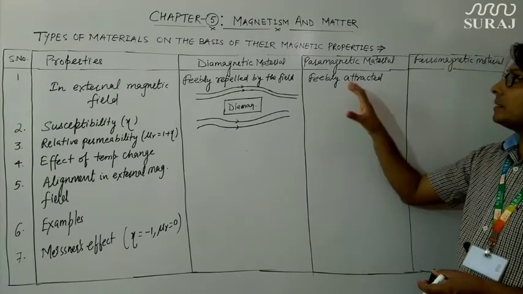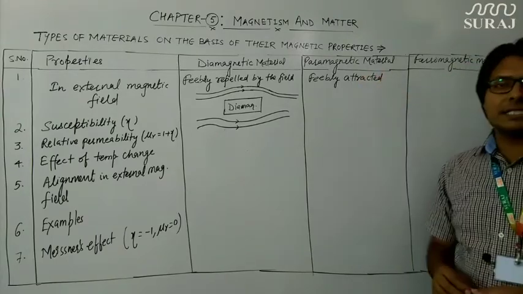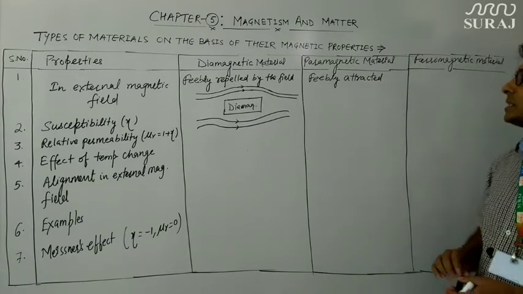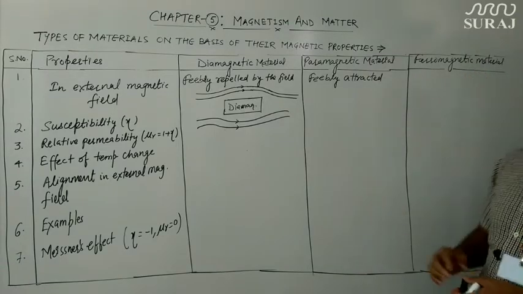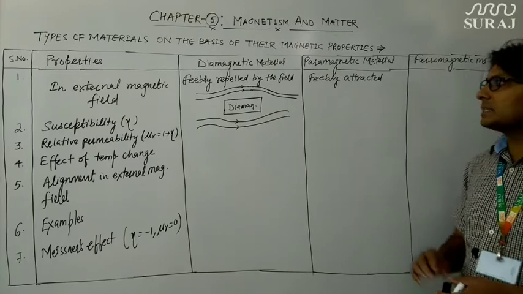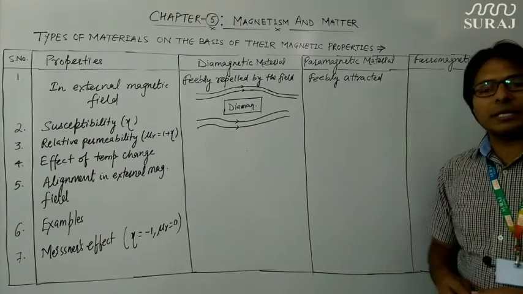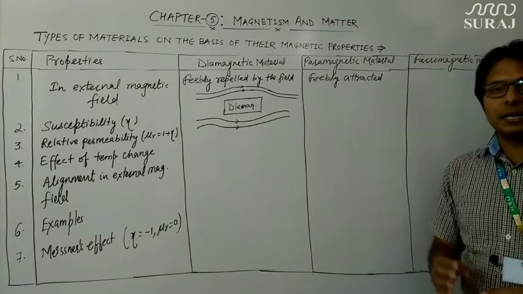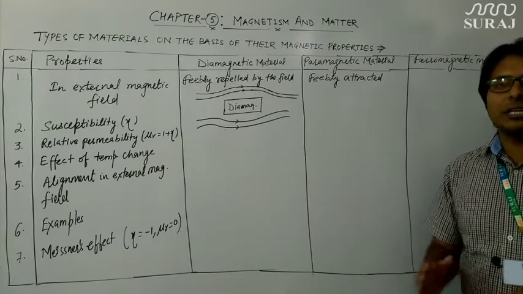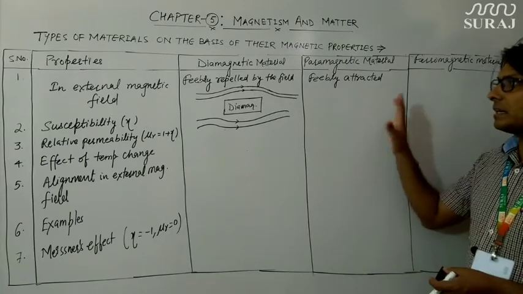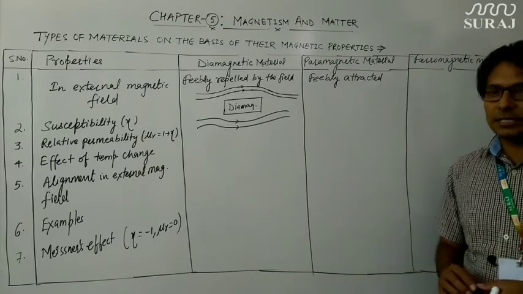But the magnetization is not as much as in the case of ferromagnetic material. That is the reason these paramagnetic materials are feebly attracted, or weakly attracted, but definitely they are attracted by the external magnetic field.